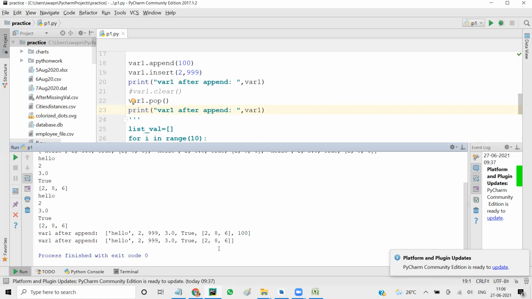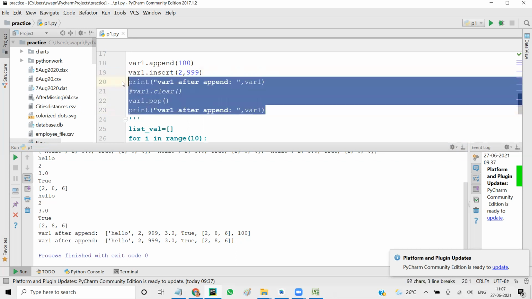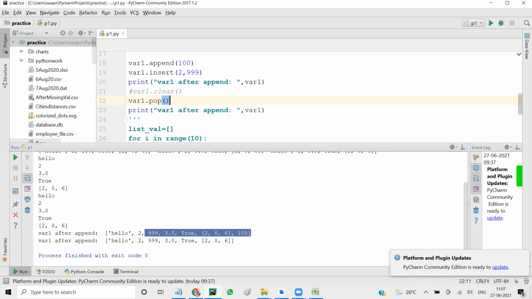The insert is showing 999 because I put insert before the print. So this you get after you do append and insert. Then I'm running pop. Line number 20 is printing here, then I'm saying pop on line number 22, and then line 23 prints this one.